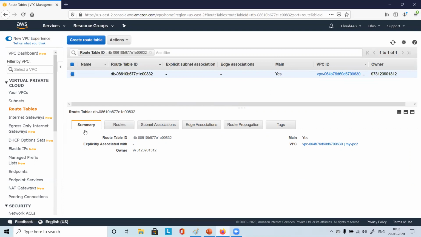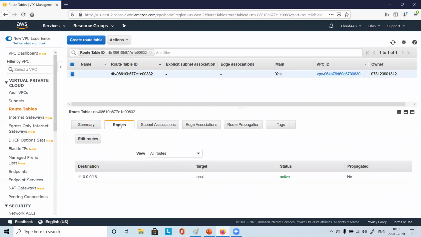Here you see the summary, my VPC2 is mentioned here. So this route table is associated here. Click on this route, and you'll see this is what you had given. This is the destination.